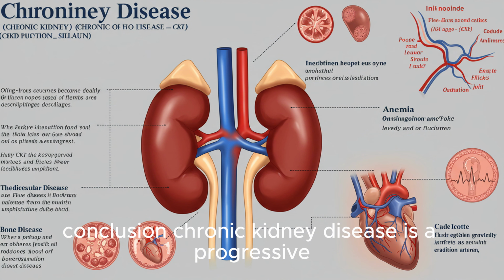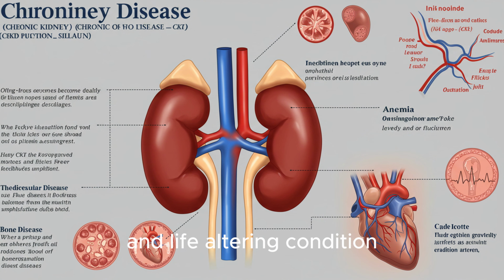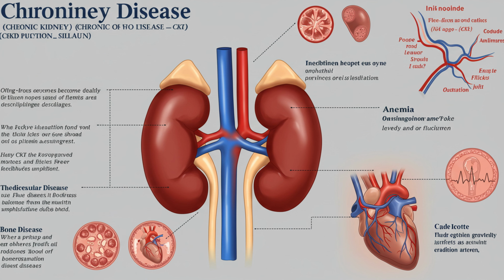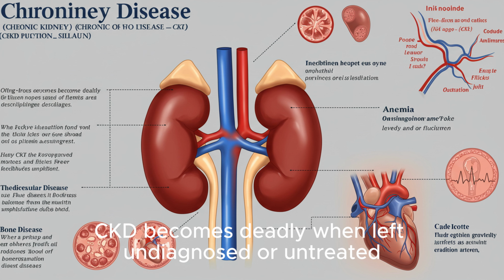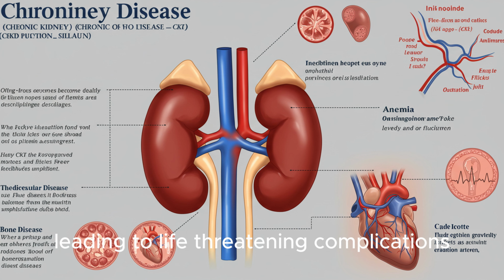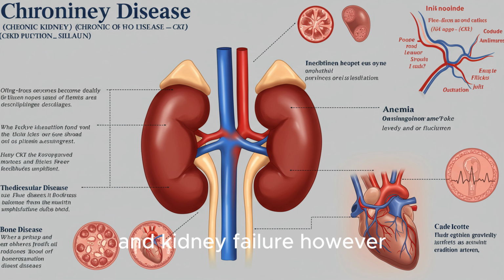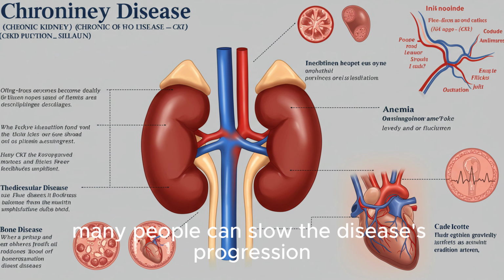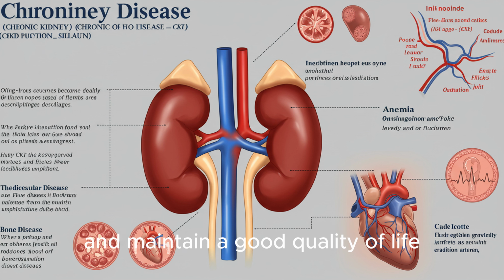Conclusion. Chronic kidney disease is a progressive and life-altering condition, especially in older adults. Although it can be managed in early stages, CKD becomes deadly when left undiagnosed or untreated, leading to life-threatening complications in kidney failure. However, with awareness, lifestyle changes, medical care, and regular screenings, many people can slow the disease's progression and maintain a good quality of life.